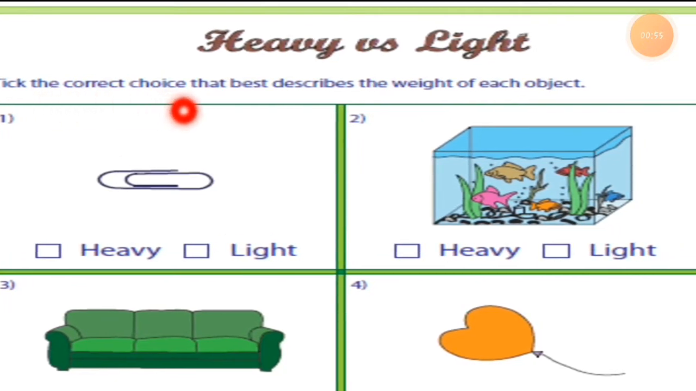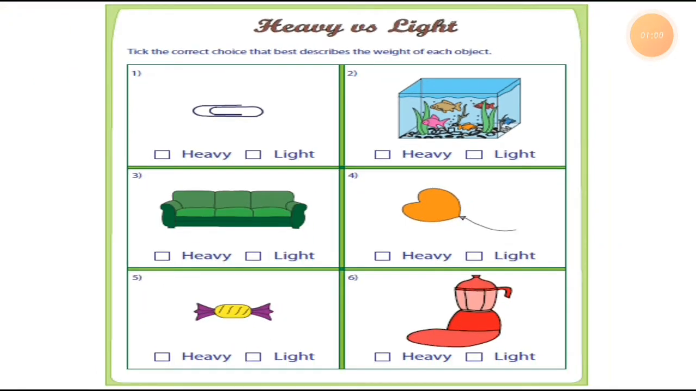Tick the correct choice that best describes the weight of each object, right? So here in number 1, this is the paper clip. What is this thing? This is the paper clip, students. So two options are given for each object. Here is the paper clip, and for this two options are given. One is heavy and one is light. So what do you think? Is this paper clip heavy or light? We have to choose the correct option.